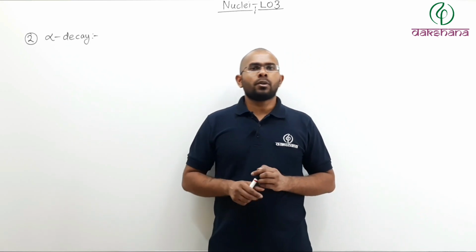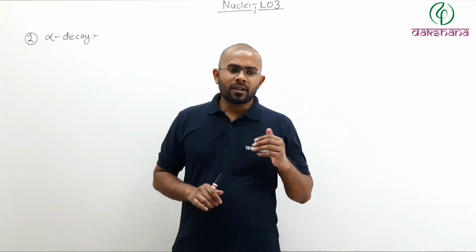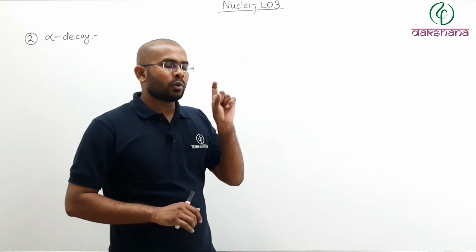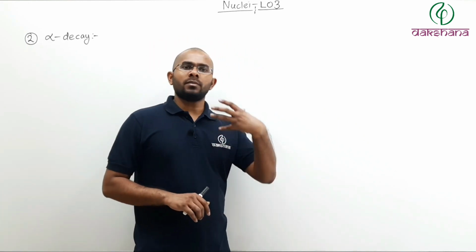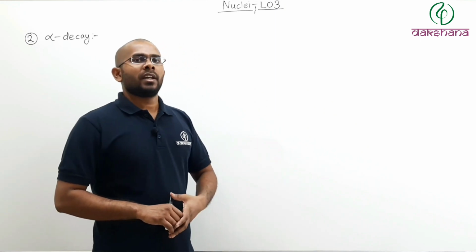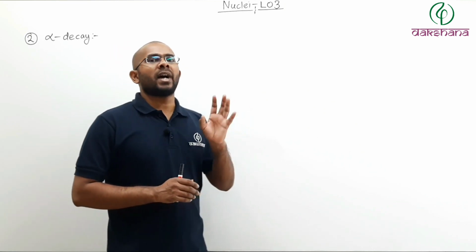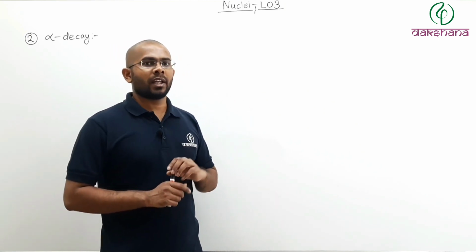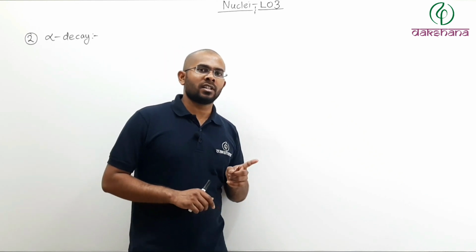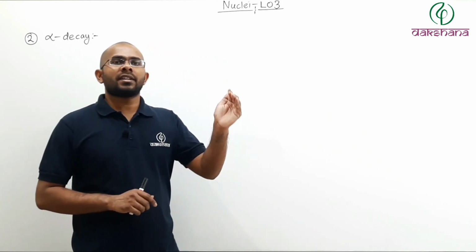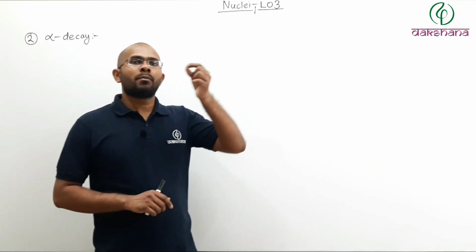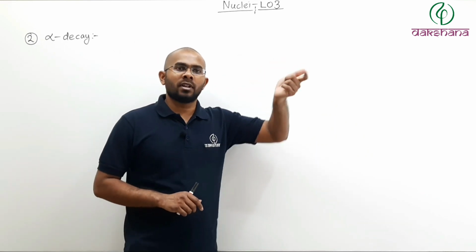Now let's talk about what is an alpha decay. In an alpha decay, a nucleus which wants to become more stable emits an alpha particle, and by doing so it changes its binding energy per nucleon. And if you remember from the last lecture, the higher the binding energy per nucleon, the more stable a nucleus will be.